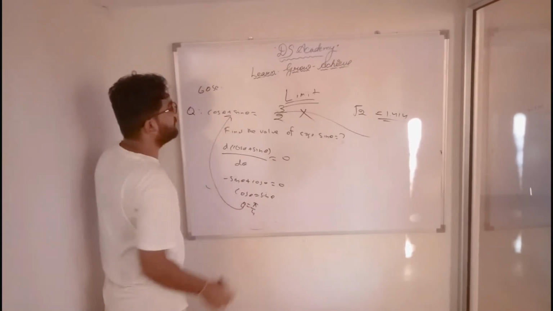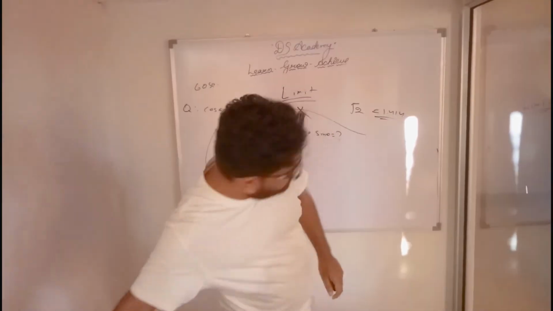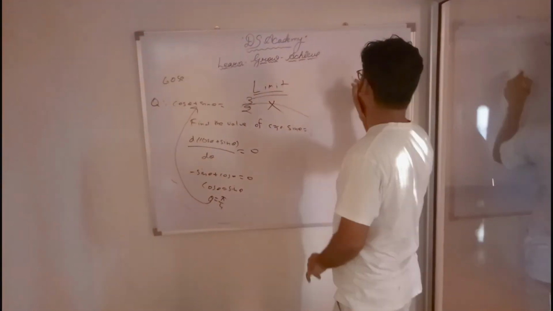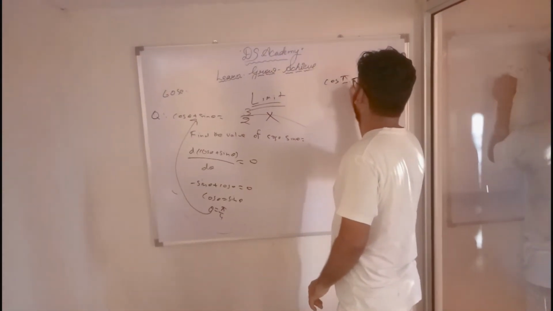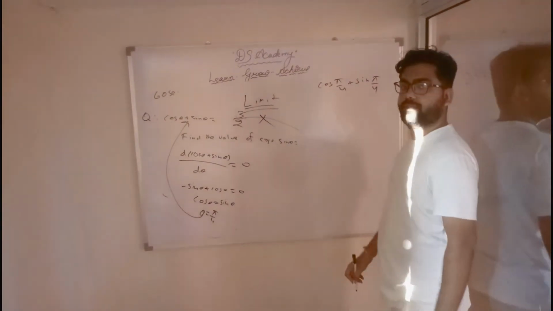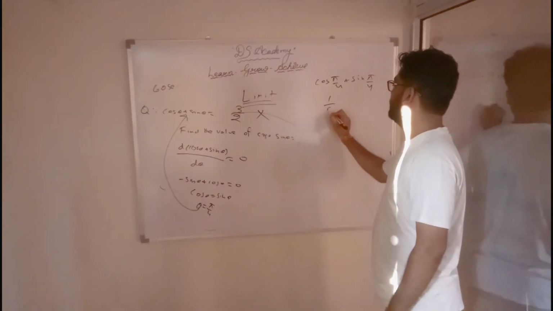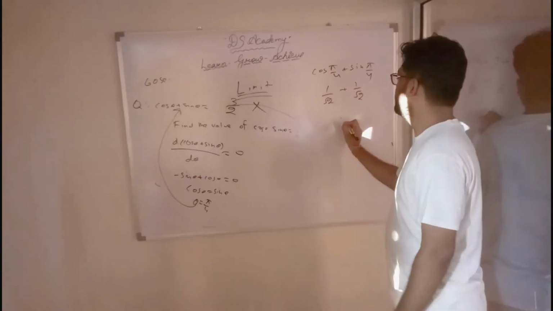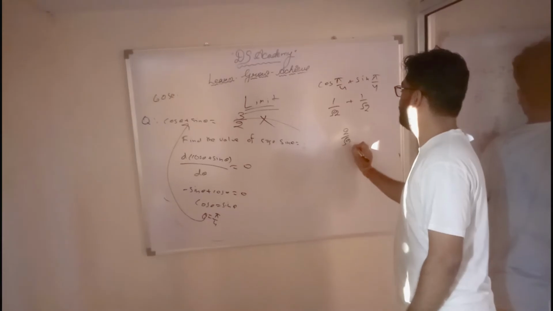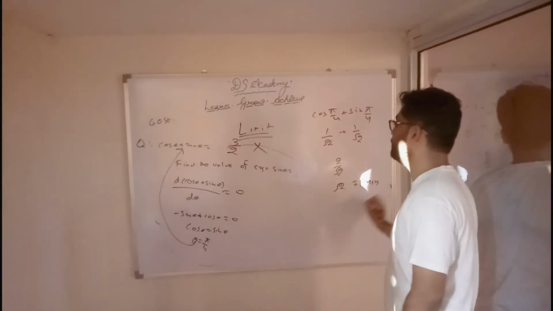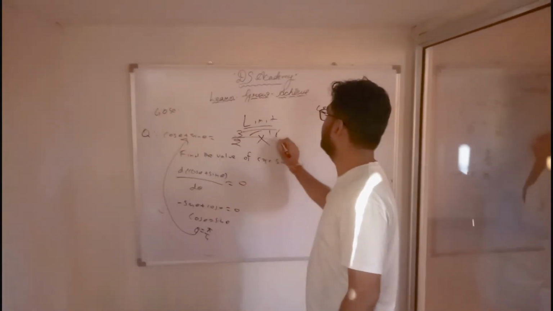Put pi by 4 here, and I get cos pi by 4 plus sin pi by 4. Cos pi by 4 is equal to 1 by root 2, and sin pi by 4 is equal to 1 by root 2, so the sum is 2 by root 2, which is root 2. Root 2 is equal to 1.414, and here it is 1.5.